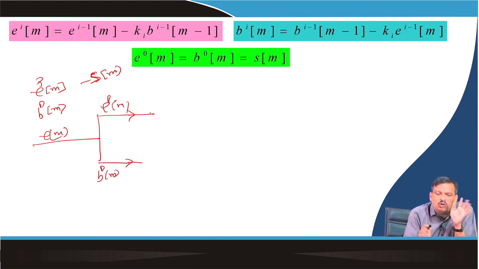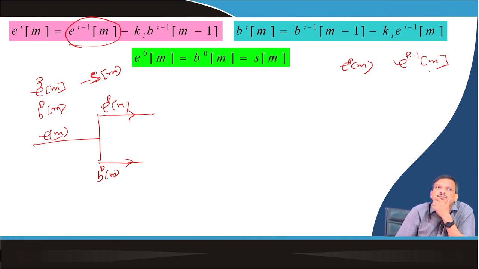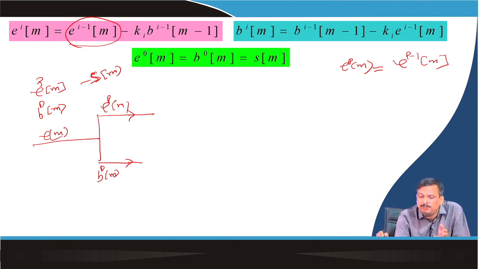Now, what do I want to know? What is known? I know EPM. What do I want to calculate? EP minus 1 M. So, I can say that EPM is equal to EP minus 1 M minus Kp into Bp minus 1 M minus 1.